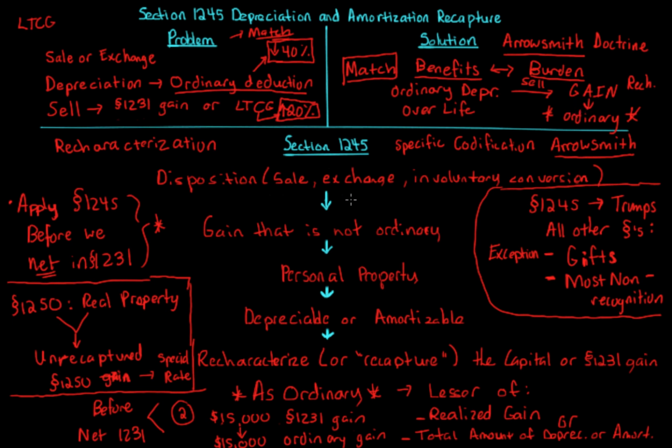So we have these requirements: a disposition, a gain that's not ordinary, on personal property that's depreciable or amortizable. We recharacterize the lesser of the realized gain or the total amount of depreciation or amortization taken over the life. And we saw some examples of how that works. Now we apply section 1245 before section 1231, and section 1245 trumps all other provisions unless there are a few exceptions: gifts and most non-recognition rules.